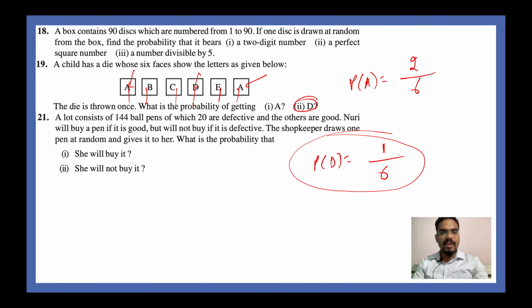P of D is equal to 1 by 6. Very, very good, guys. Very, very good. Question number 21. We are just about to complete the exercise.